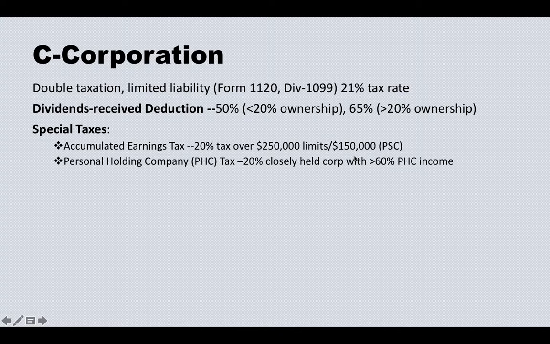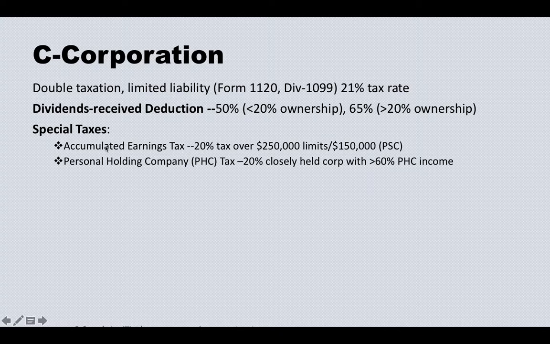If you are a personal service corporation, like an accounting firm, a law firm, or a doctor's office, and you accumulate earnings of more than $150,000, you have to explain why. If you cannot explain it, you are subject to the accumulated earnings tax. This is very helpful to know.